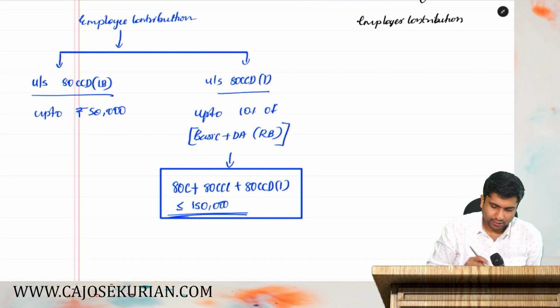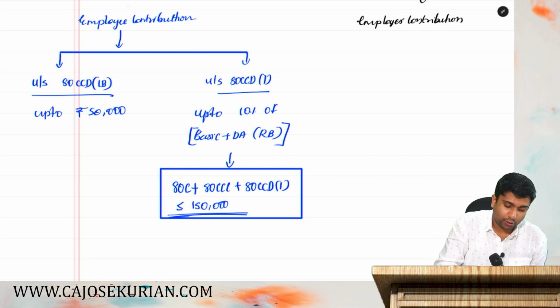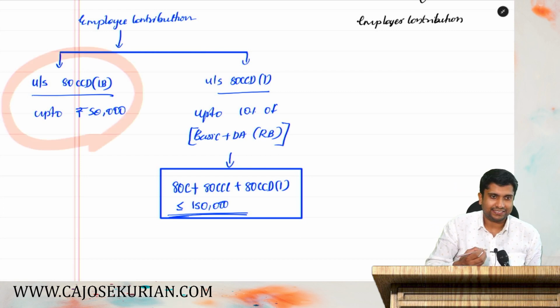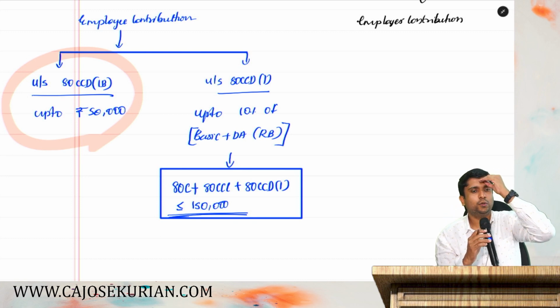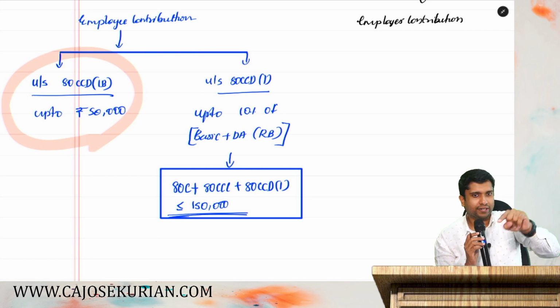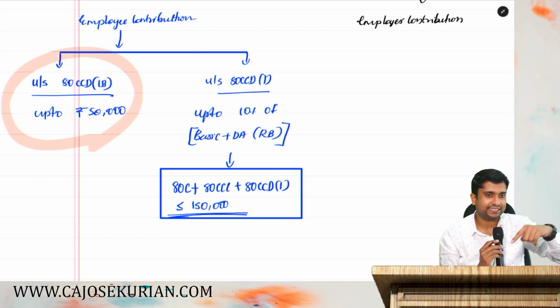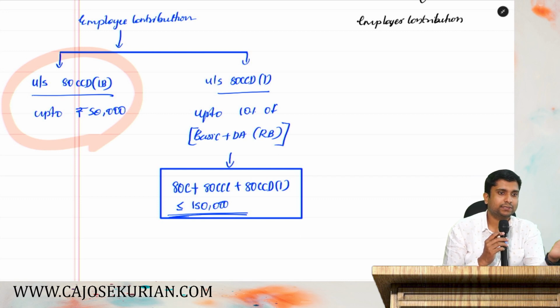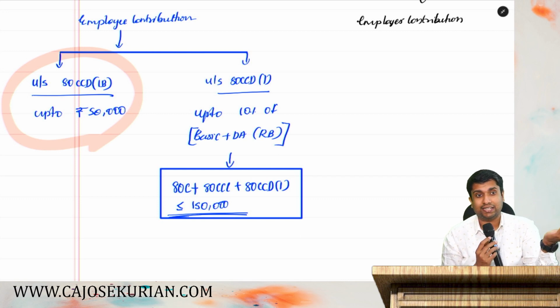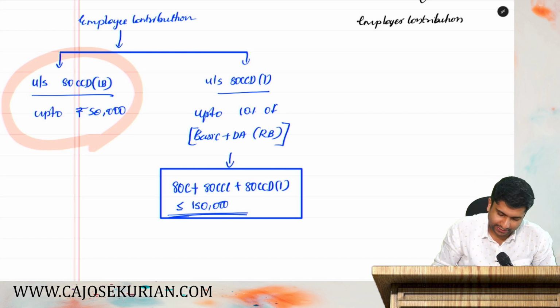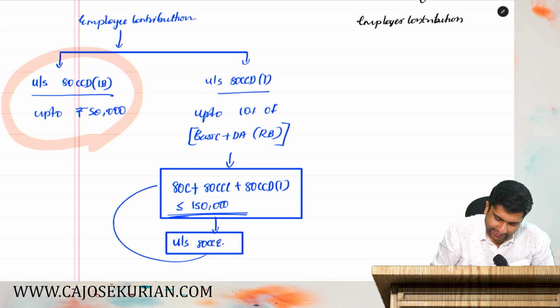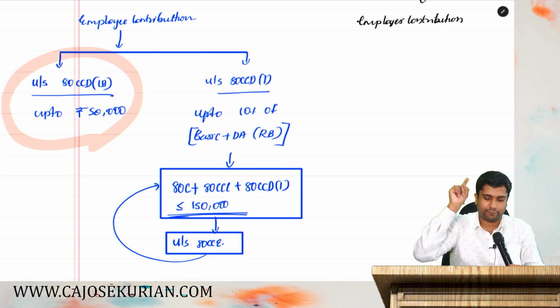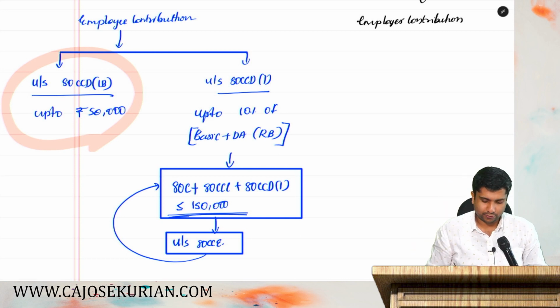Now, listen, for 80 CCD 1B, there is no such ceiling limit. That is the advantage. 80 CCD 1B is out of any ceiling limits. 50,000 you claim. You claim without checking anything else. Over and above has two ceiling limits. Number one, under 80 CCD subsection 1, that is basic plus DA, maximum 10%. Then overall ceiling under 80 CCE. This section is called 80 CCE. Under section 80 CCE, 80C plus 80 triple C plus 80 CCD subsection 1 shall be less than or equal to 1,50,000.